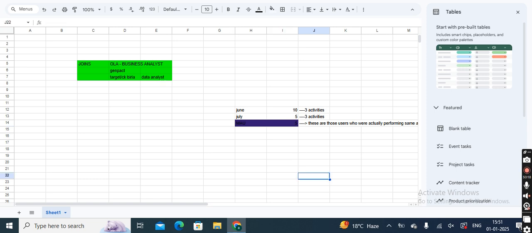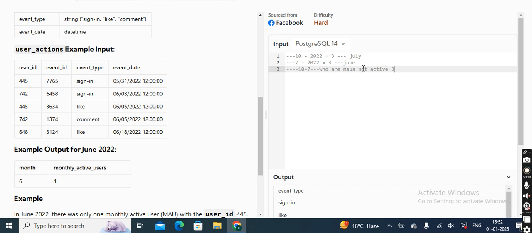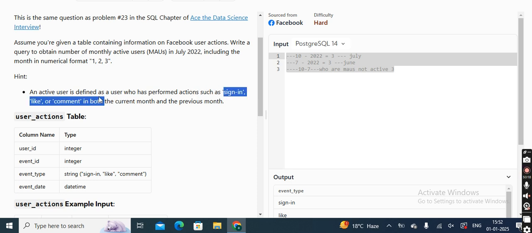So how will we make the query over here? Before moving to the query, let's understand the requirements for identifying the actual answer. Till now we know that for the July month we have to find the MAUs. So we are talking about July, okay? We are also talking about the year 2022. So the first part is clear that we need to extract July and year. This part is done. Now we also want those users who have performed this kind of activities: sign in, like, comment. So that also we have to filter out.